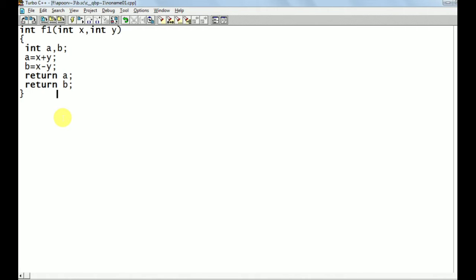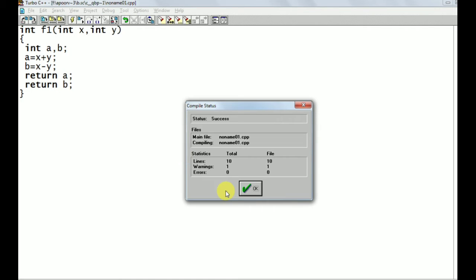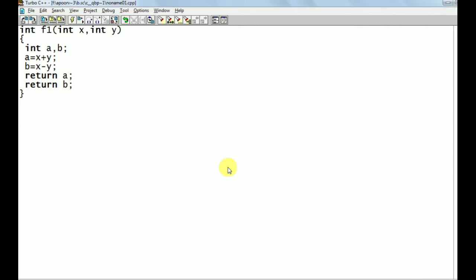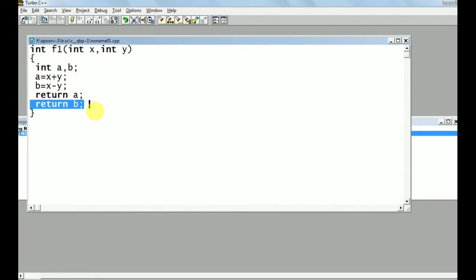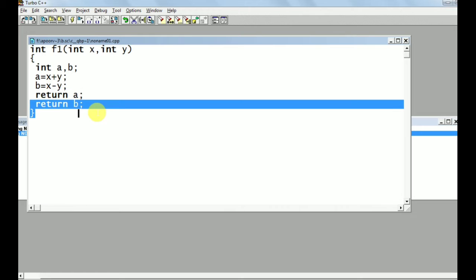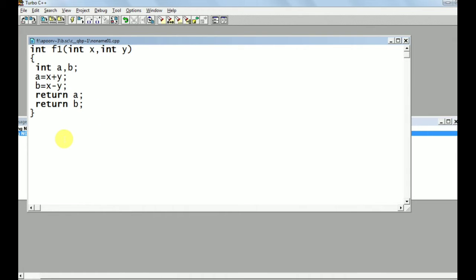See, I am pressing Alt F9. It is giving one warning, no error. What is that warning? See here: for the return b statement it gives the warning unreachable code in function. This statement will not get executed, because when it executes the return a statement, it comes out of the function, so the next statement's code will not get executed. That's why we cannot write multiple return statements in a function.